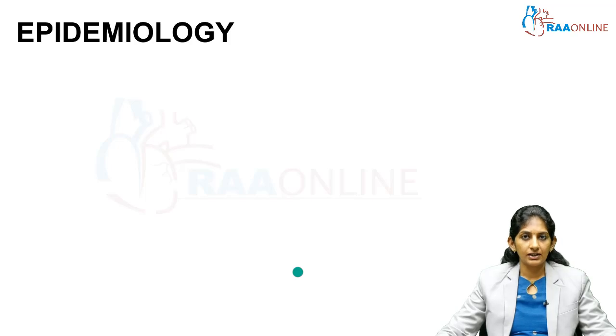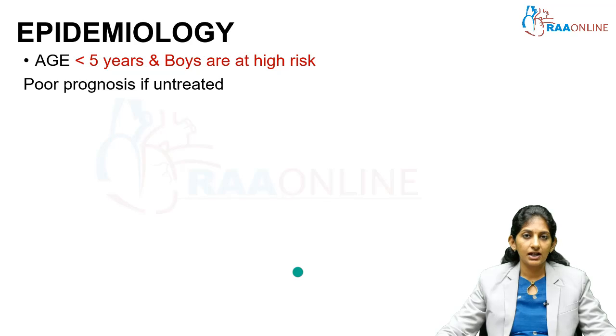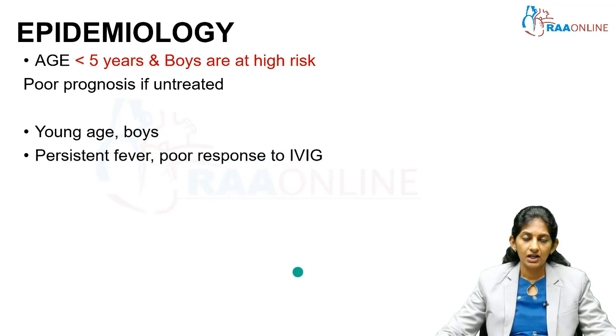So coming to the epidemiology: age less than 5 years, boys are at high risk, and there is poor prognosis if untreated. We will discuss some of the poor prognostic factors. Very young age, say a child of 2 or 3 years affected, and being a boy are by themselves poor prognostic indicators. Persistent fever, where even after you give IVIG the child is not responding and the fever does not come down, is a poor prognostic factor.